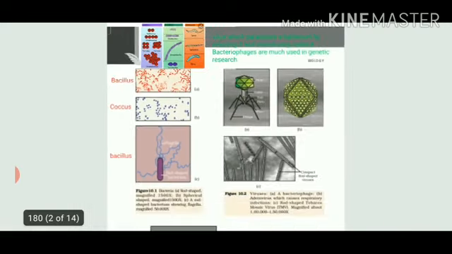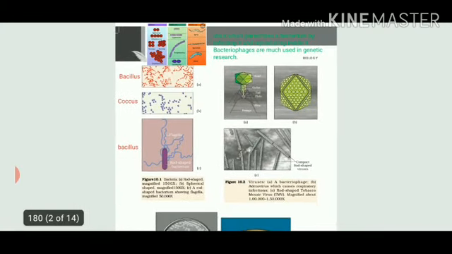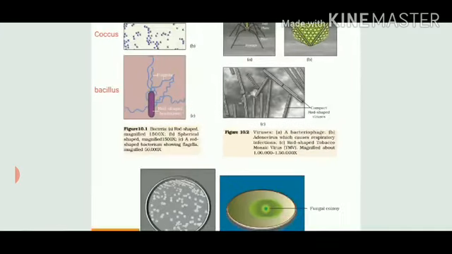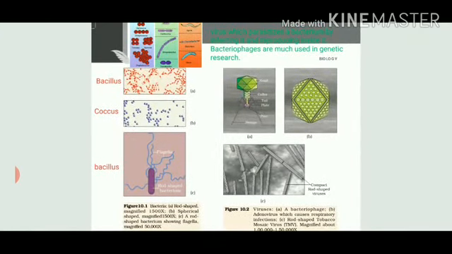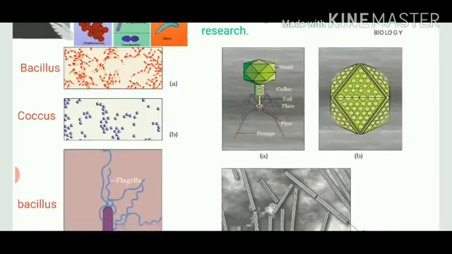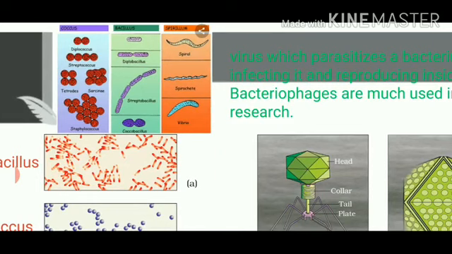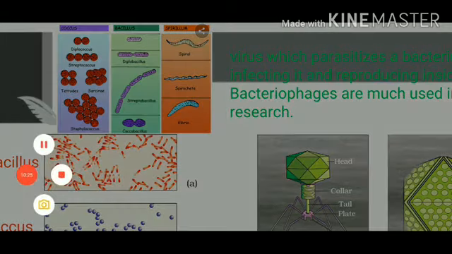Next, if you see this page, so many diagrams are given on this page. We will start from number 1, that is figure 10.1, bacteria. All of you remember that we have classified bacteria according to their shapes. If they are rod shaped, they are called bacillus. If they are comma shaped, they are called vibrio. If they are spiral, they are called spirillum. And if they are spherical in nature, they are called coccus.